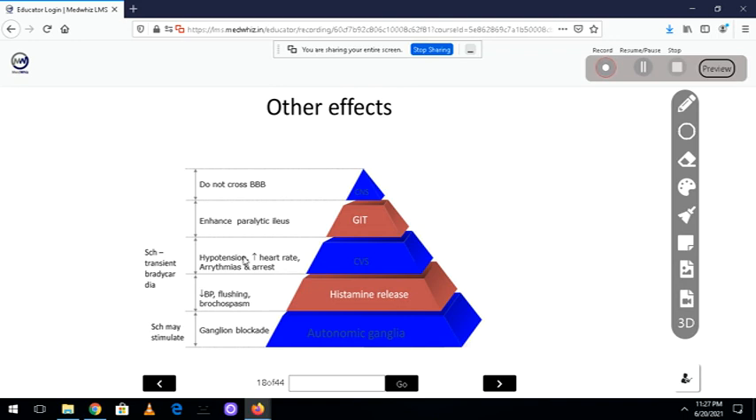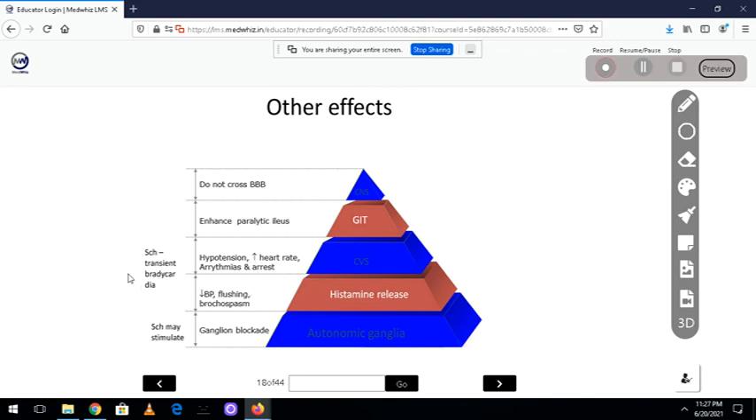Now, because of ganglionic blockade, it may produce hypertension, increase in heart rate because of blockade of the parasympathetic ganglia, arrhythmias, and arrest can occur at higher doses. Because of histamine release, there will be decrease in BP, flushing, and bronchospasm, which I told you, and they can also produce ganglionic blockade. So these are the problems we face with these drugs, that is, peripherally acting skeletal muscle relaxants.